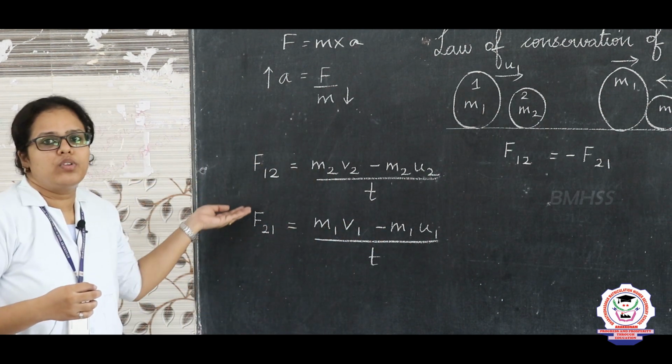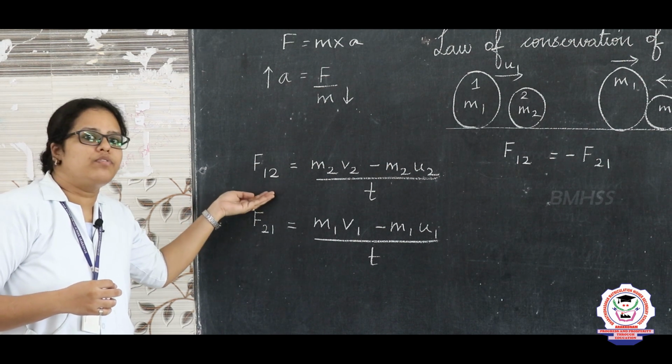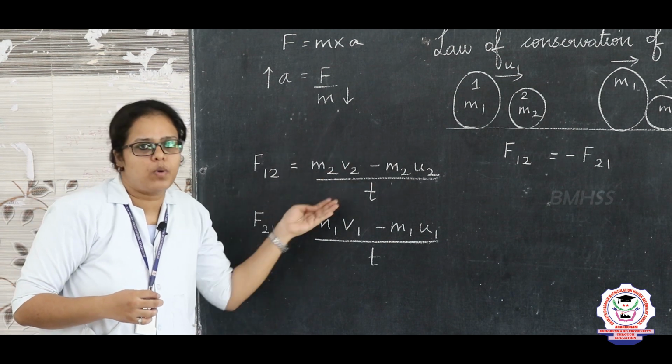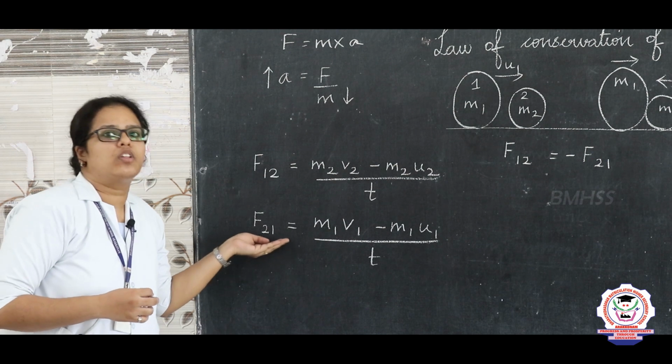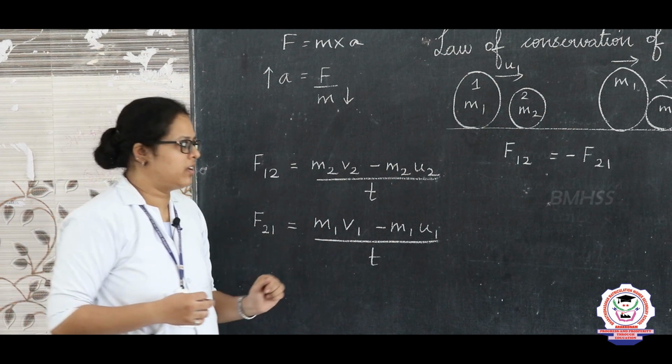So now we have found the force in these two cases. The force applied by the first object on the second object is equal to the rate of change of momentum of the second object. The force applied by the second object on the first object is equal to the rate of change of momentum of the first object.